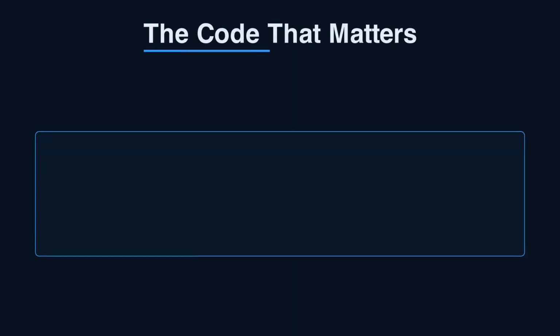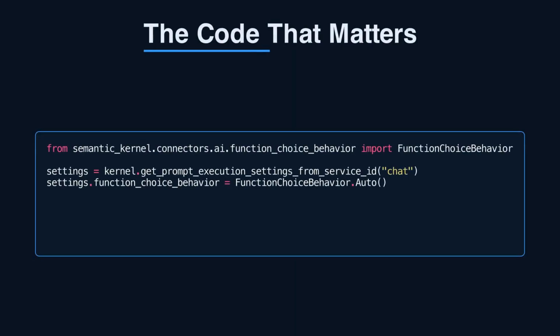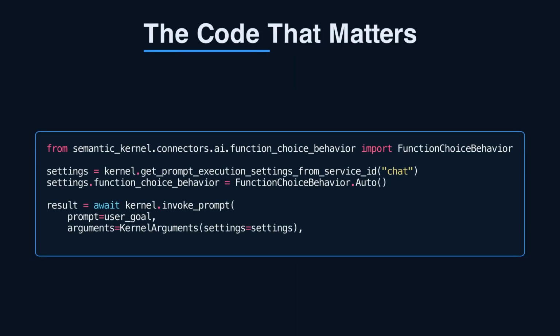This is the minimal setup. Connect the Azure OpenAI chat service. Then enable automatic function calling on the settings. The kernel handles the invoke loop for you. Your job is the validation and retry wrapper around it.